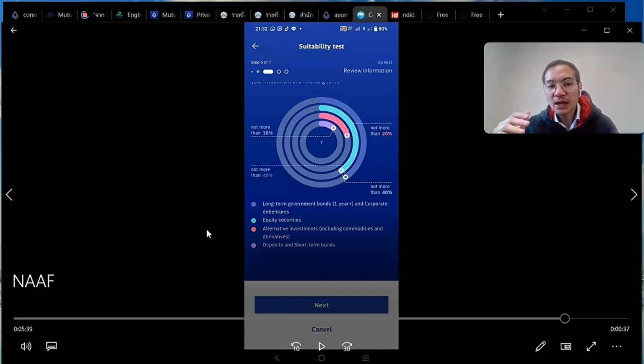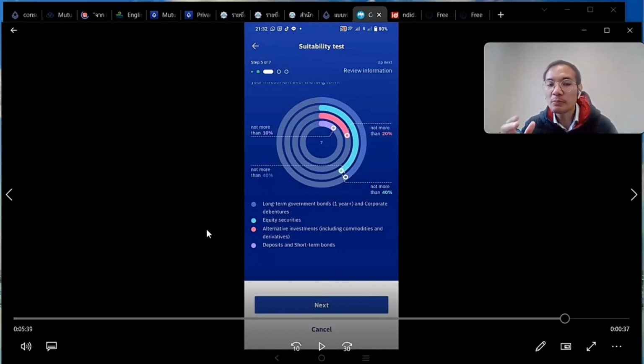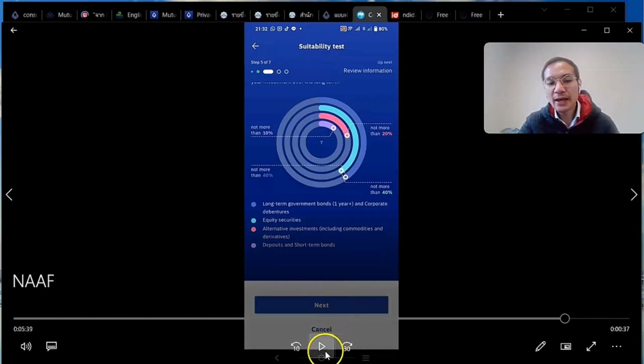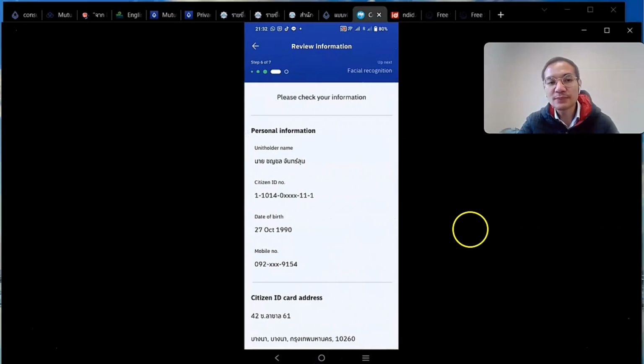So for me, I should devote about 40% in equity and long-term government bonds or corporate debentures. I should invest only around 20% in alternative investments such as commodities or derivatives, and should save 10% for liquidity in deposits, cash, and short-term instruments.